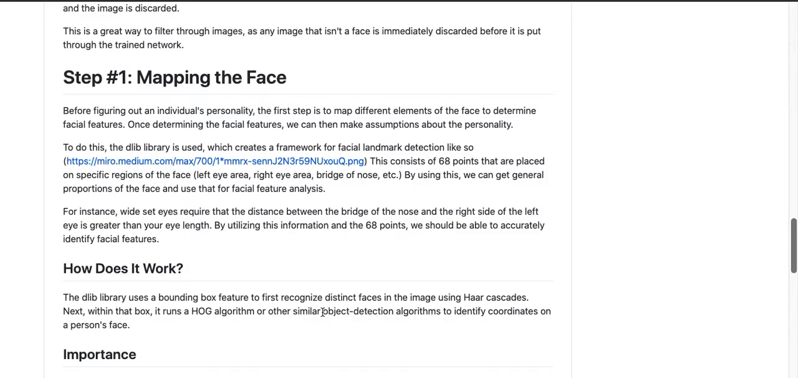This is where we use the Dlib library, like I was talking about before. It works with OpenCV, and it provides a great facial landmark detection feature. It provides 68 coordinates that are placed on specific regions of the face, so we can get the general proportions and use that for facial feature analysis.